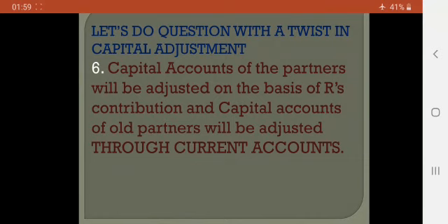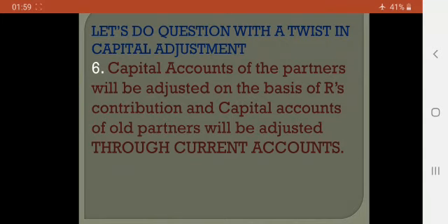Like in this case, only R will withdraw 1,42,000, which is a big amount. They don't want so much money to be withdrawn by Q, because that amount, if withdrawn, will create a cash crunch for the business. Point clear, children? Now let us see what changes will be made.